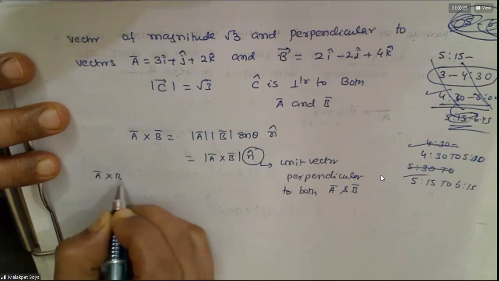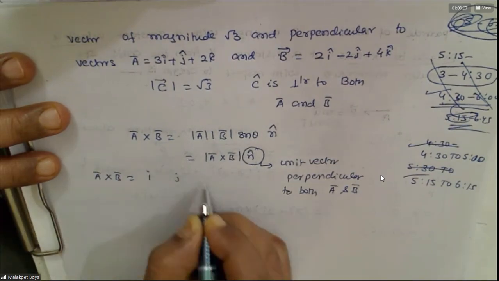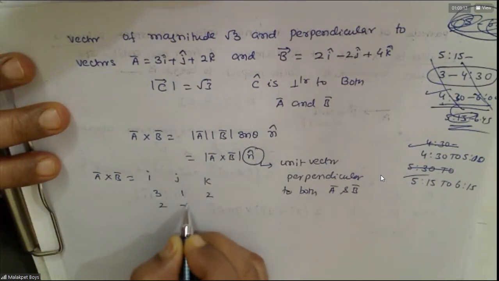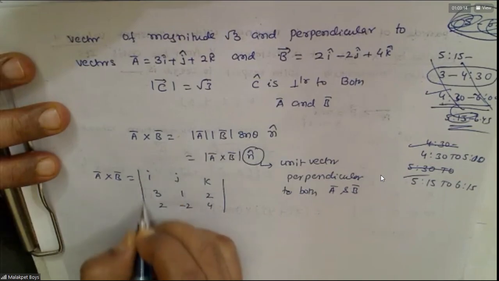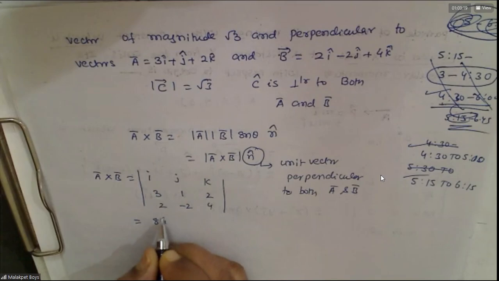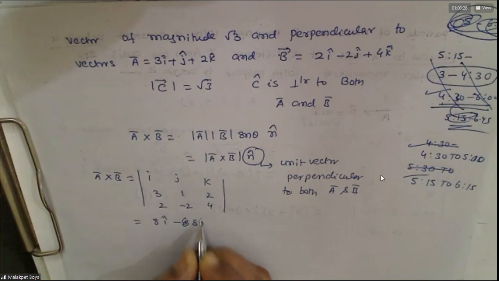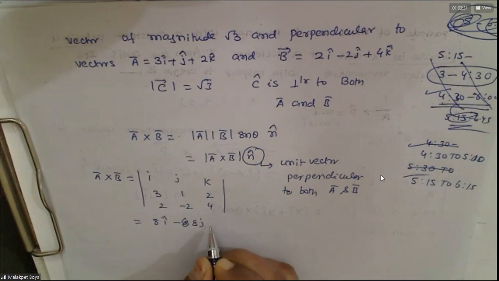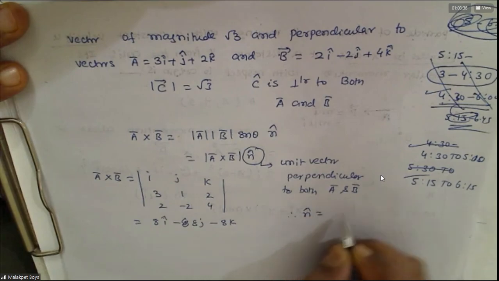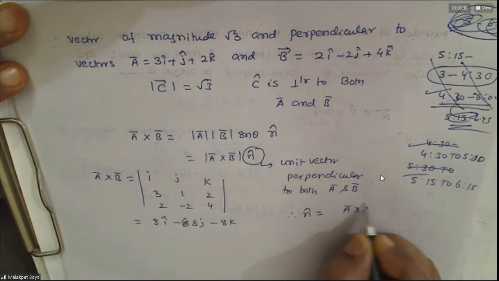Find out this using I, J, K. Okay, therefore, what is n cap? A bar cross B bar by its magnitude.